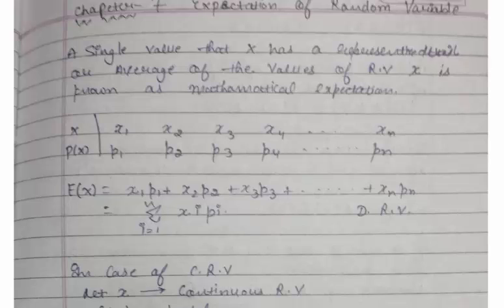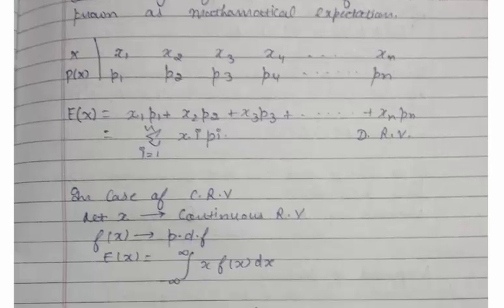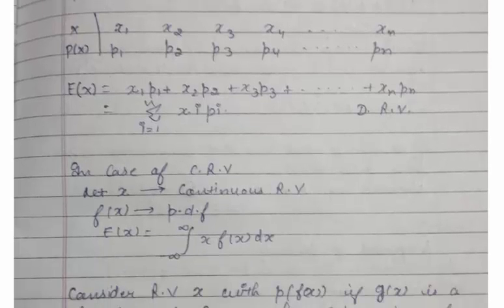As we have two types of random variable, discrete and continuous, we discuss two types of expectation, firstly for a discrete random variable and second for a continuous random variable.